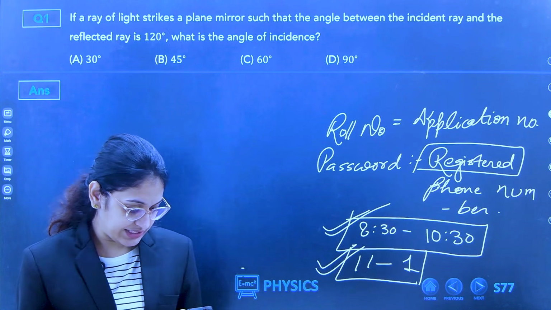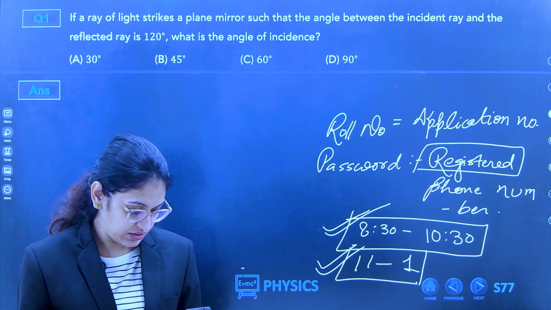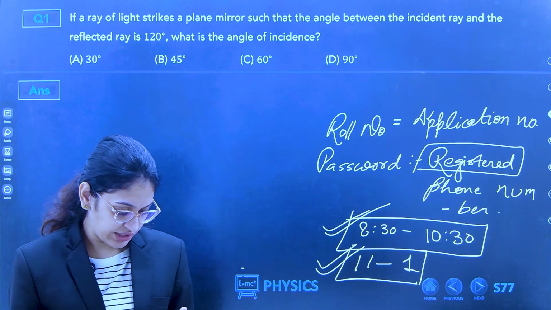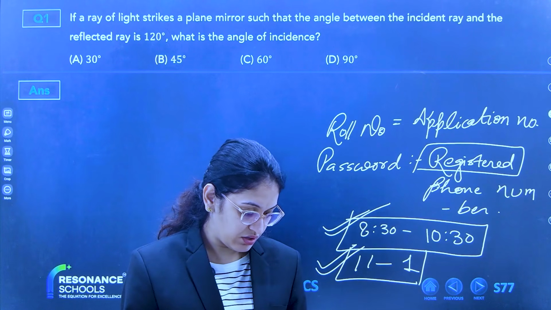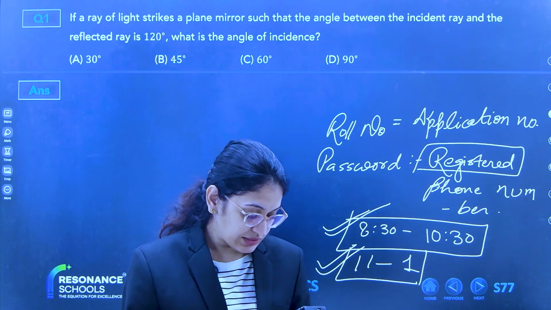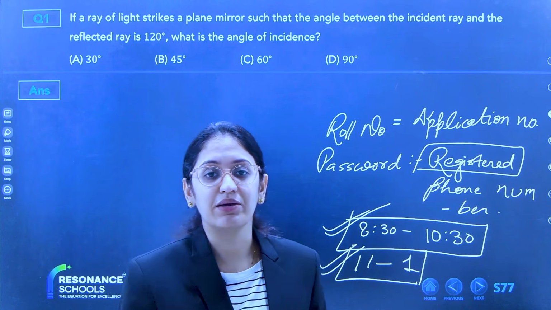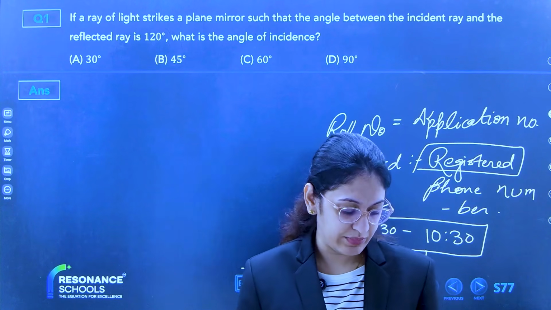Can you see my message? Yes, I can see your message. Ma'am, what if you're writing and the call comes? No call you have to pick. We don't know our roll number. See, application number is your roll number, guys.